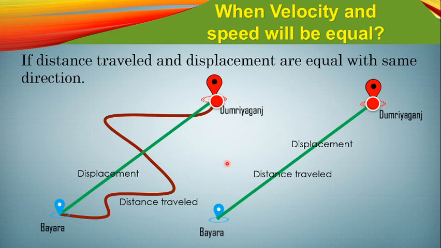Yes. So we have understood that in the previous case velocity is always lesser than the speed, because speed has been calculated from the distance traveled and the velocity has been calculated from the displacement. And there you can see the distance traveled is larger than the displacement. But in this case, distance traveled and displacement are the same. So in this case only you will find that the velocity and speed of this body will be equal.